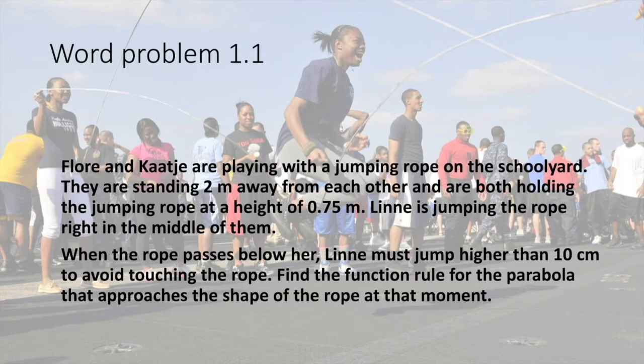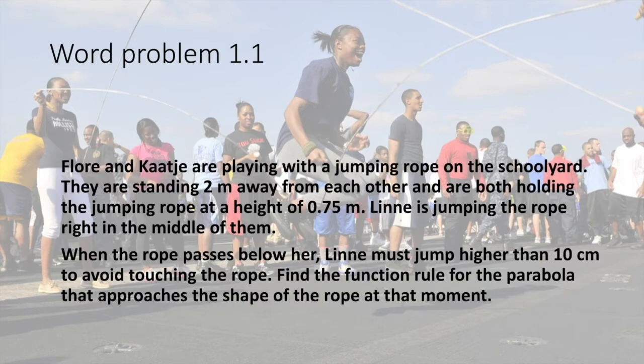Word problem 1.1. Flora and Katja are playing with a jumping rope in the schoolyard. They're standing 2 meters away from each other, and they're both holding the jumping rope at a height of 0.75 meters. Lynn is jumping the rope right in the middle of them. Now, when the rope passes below her, Lynn must jump higher than 10 centimeters to avoid touching the rope. We find the function rule for the parabola that approaches the shape of the rope at that moment.